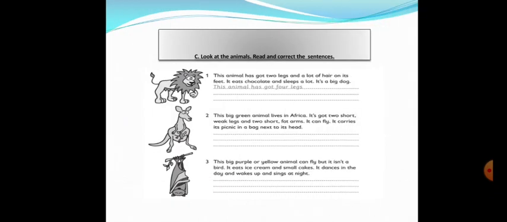Next, it's C. Look at the animals. You have lion, kangaroo, and bat. So you need to look at the animals, read and correct these sentences. You need to read the sentences about the animals and correct words which are not correct. Okay, there are words in the sentences that are not correct, so you need to correct the sentences. Okay, so this is for activity C.